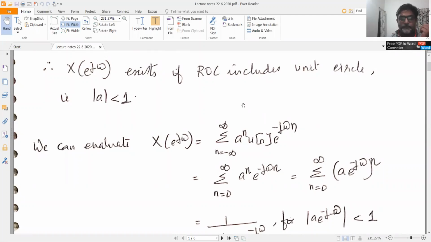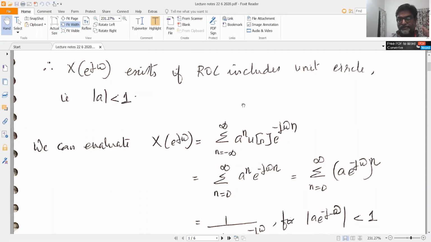We have seen that for sequences that are absolutely summable, the Fourier transform converges. It's a sufficient condition for the convergence of the Fourier transform. And these kinds of signals have a Z transform, and if you evaluate the Z transform on the unit circle, you have a Fourier transform.